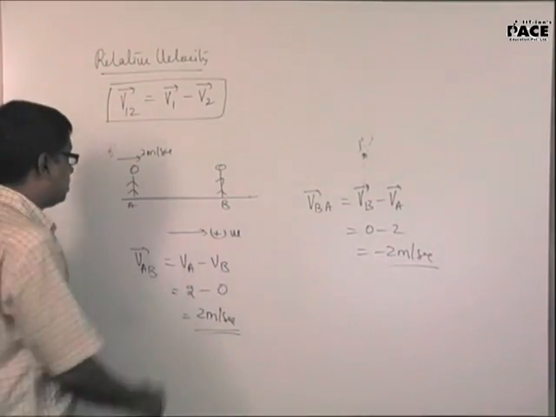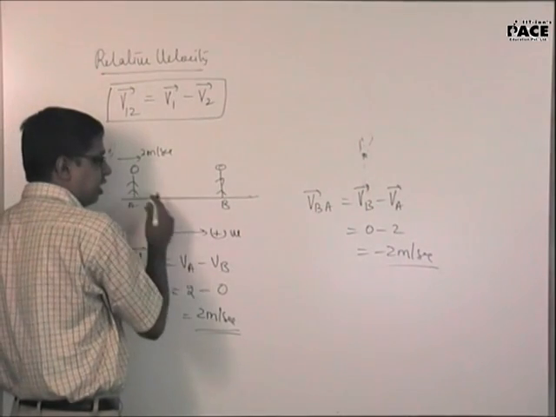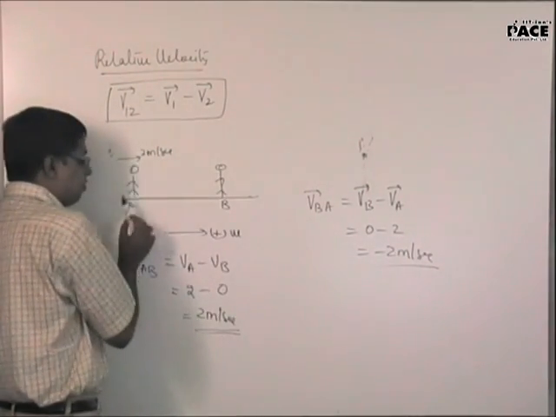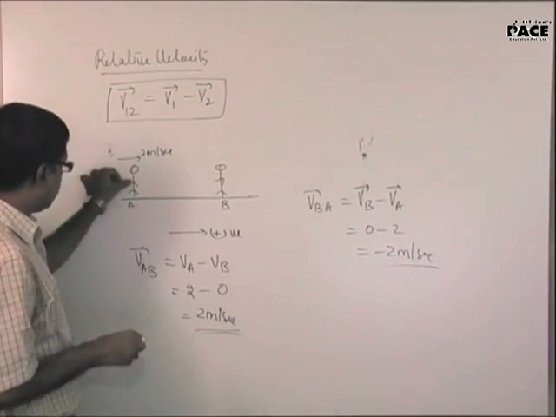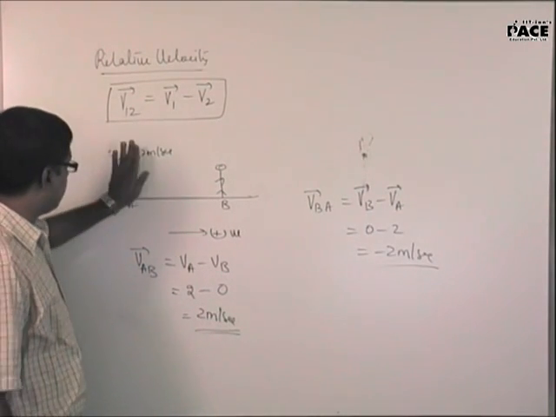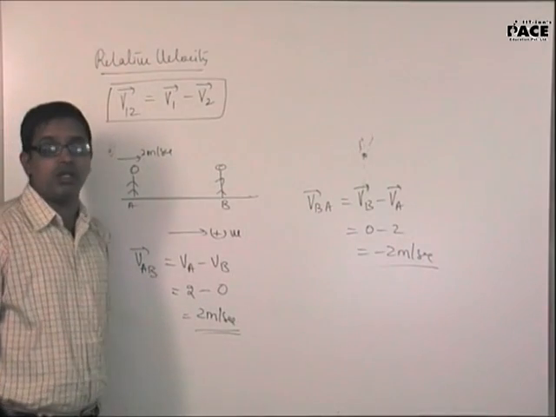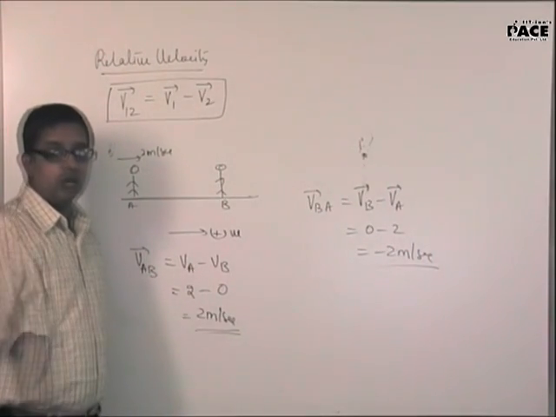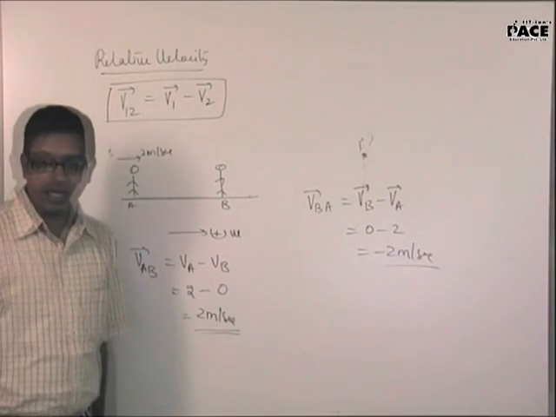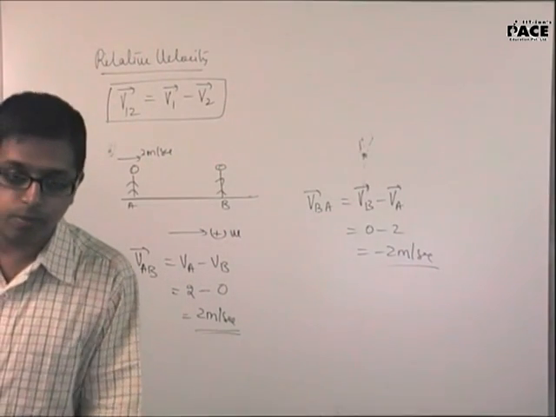The negative sign tells me that the velocity is in the opposite direction. That means velocity of B with respect to A: if there is an ant on A, it will not recognize the fact that A is moving. It will feel that B is approaching A with a velocity of 2 meters per second towards it. Hence it becomes negative. Is that making sense to all?